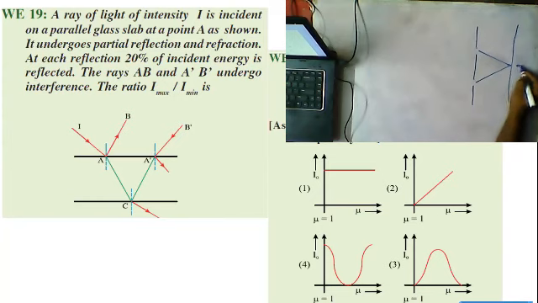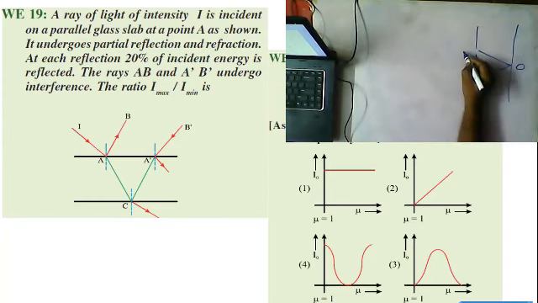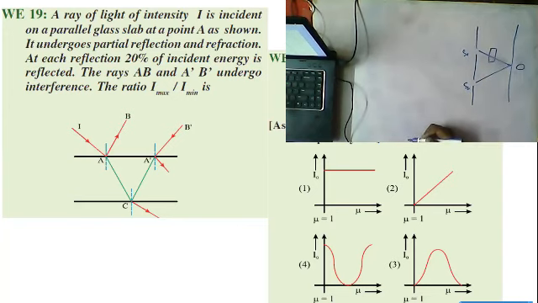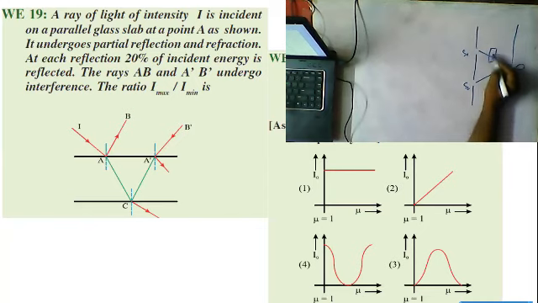Here we are getting the central fringe O, and S1, S2. Now between them they placed a slab. When the refractive index varies, what is the variation in the intensity of light, they are asking.